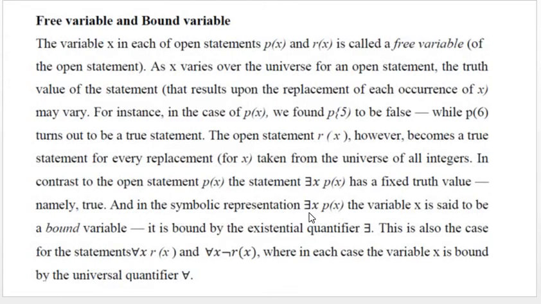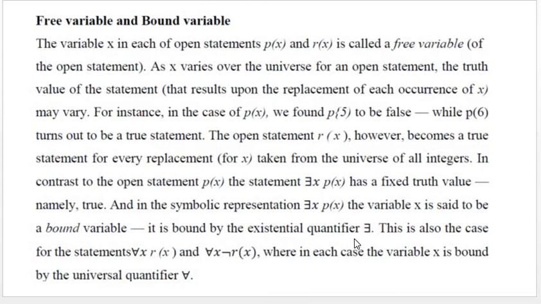In the symbolic representation there exists x, P of x, the variable x is said to be a bound variable, because P of x is true for some value of x, and the predicate function P of x is bound by the existential quantifier there exists.